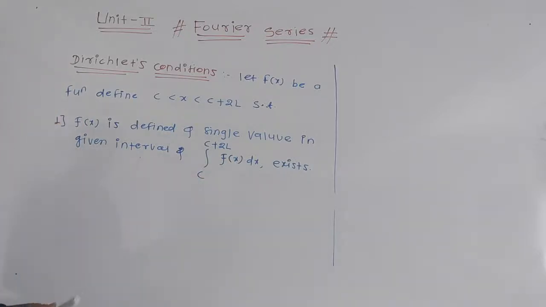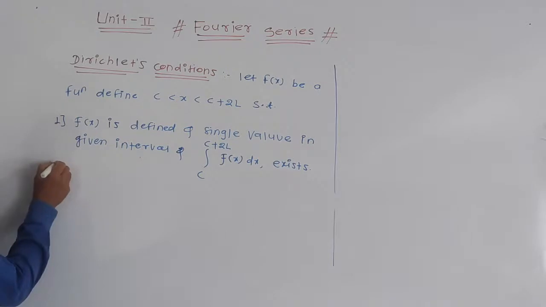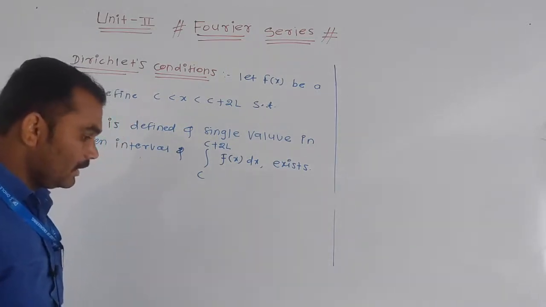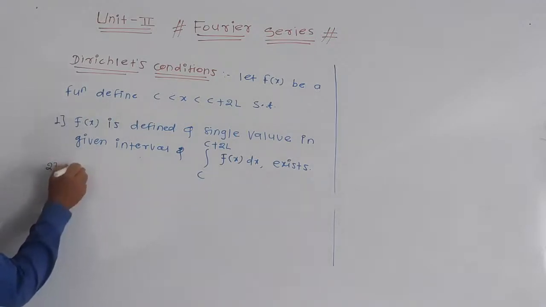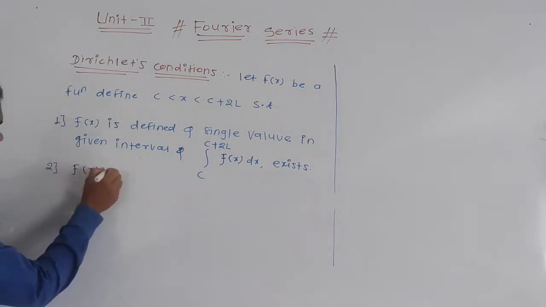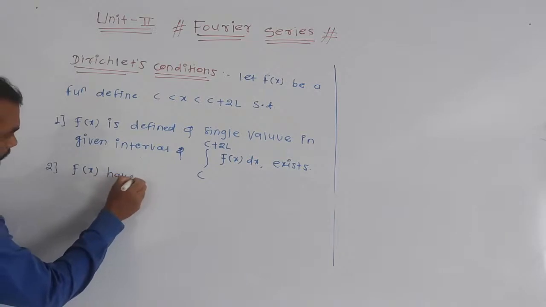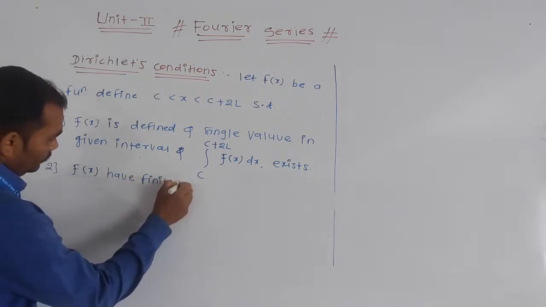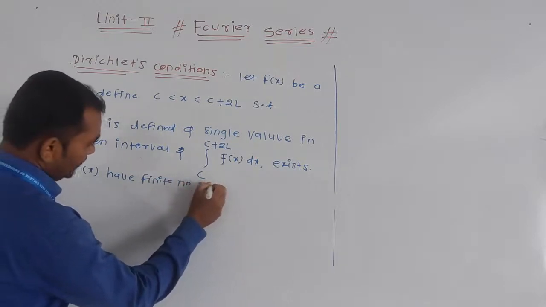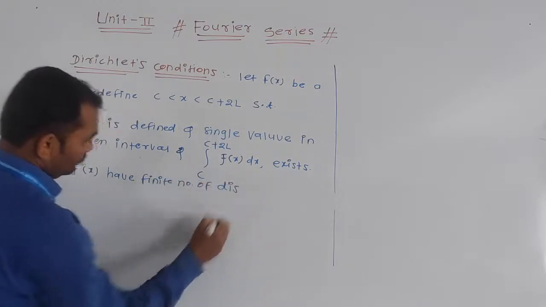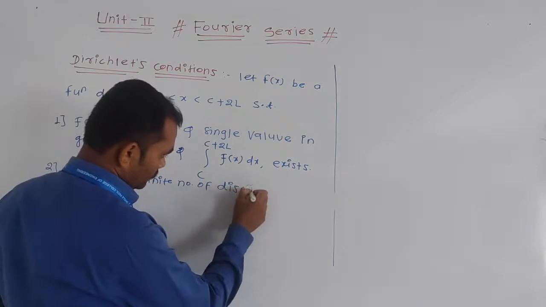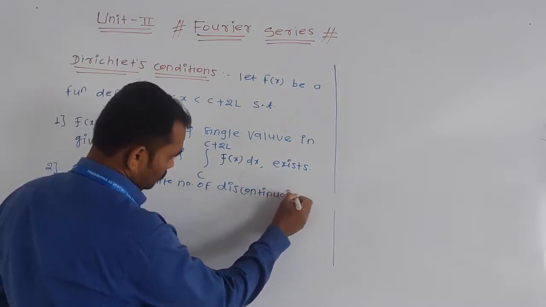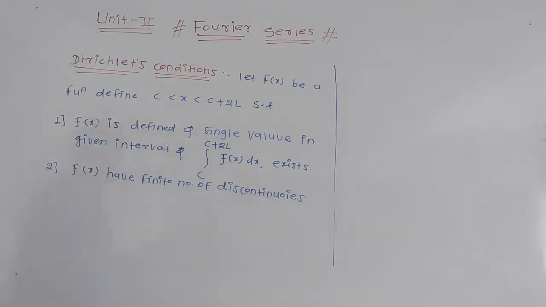Okay, now the second condition. Second condition: f of x may have a finite number of discontinuities in the given interval.